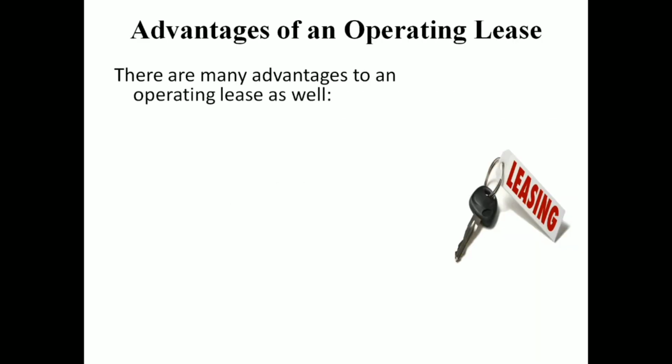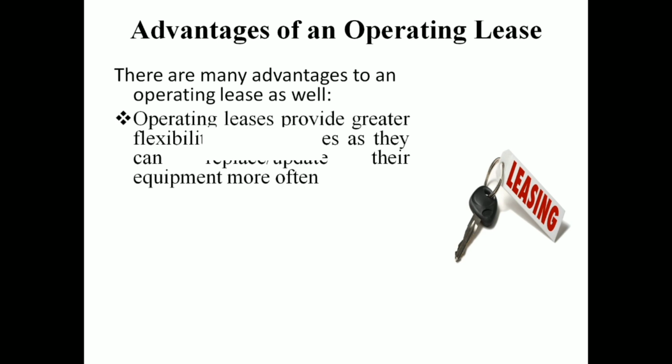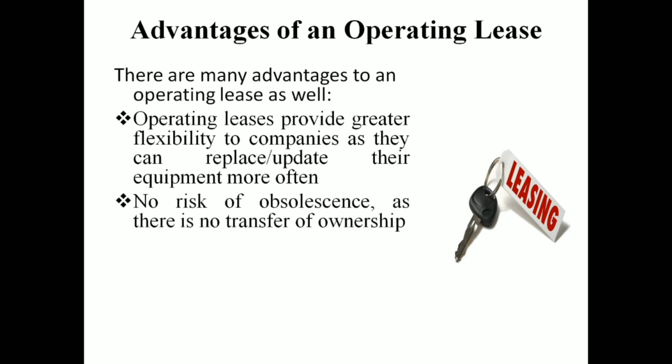So these are some of the advantages of operating leasing. An operating lease provides greater flexibility to companies. They can replace and update their equipment more often. So technological obsolescence is there, and he can go for replacing the equipment with newer technology. That is the first option. Then there is no risk of obsolescence, as there is no transfer of ownership. Because you are not getting the ownership right and are only using the particular equipment, there is no situation of obsolescence.